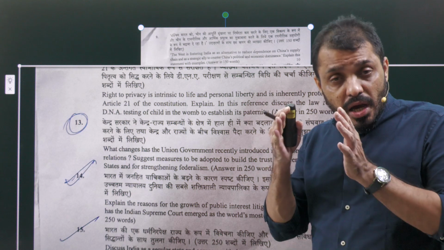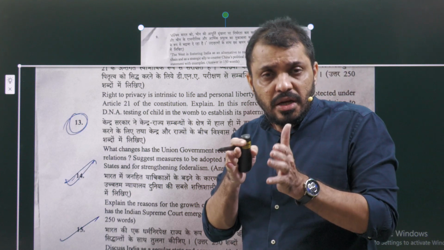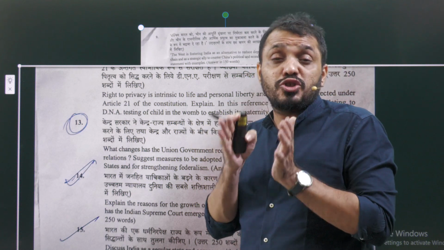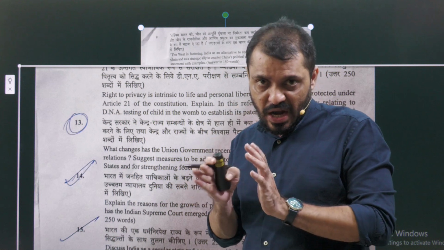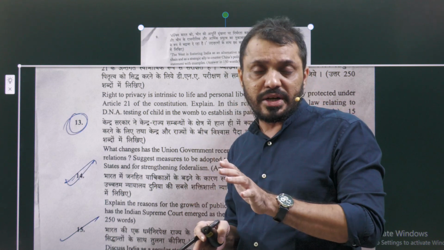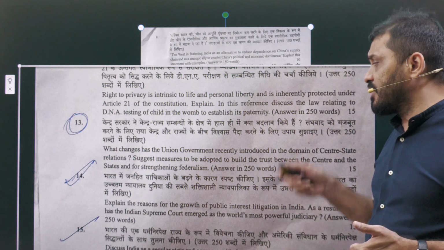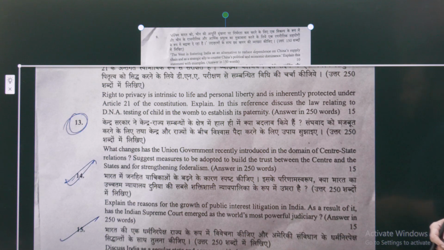That means the fetus in the womb gets its individual identity after 24 weeks. In this context, after 24 weeks, the personal right to life and liberty will be assumed for that fetus, so we have to include that here.